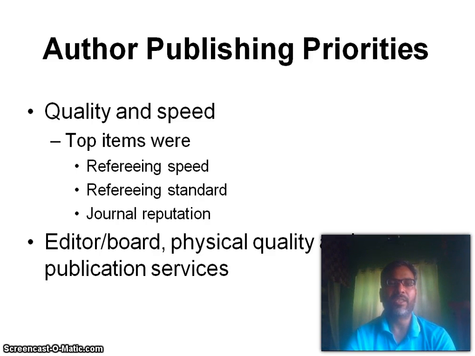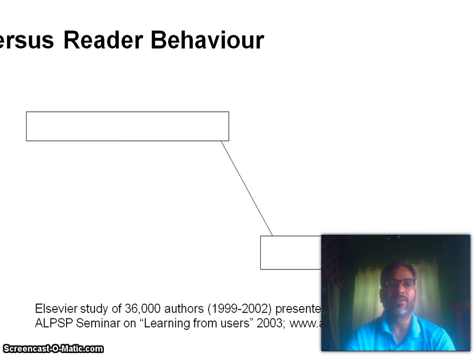If you have quality but you don't have speed, then again it will be problematic for you and your research group. Top items were refereeing speed, refereeing standard and journal reputation, editorial board, physical quality and publication services.